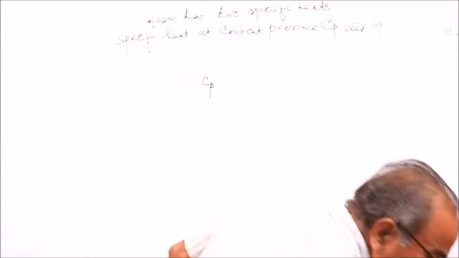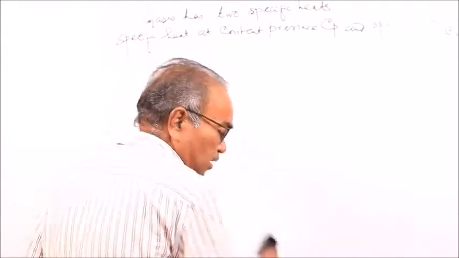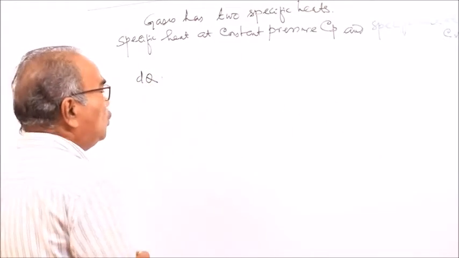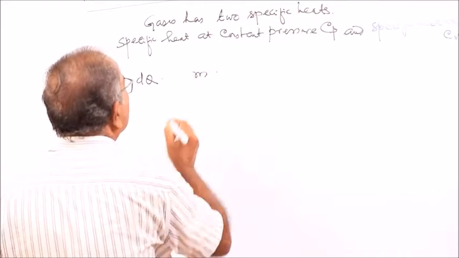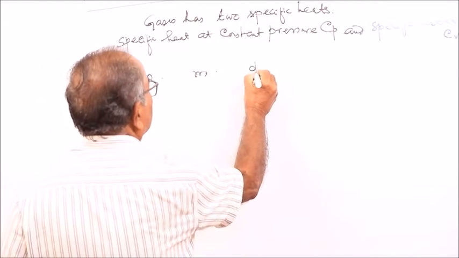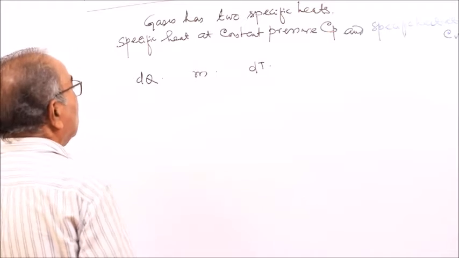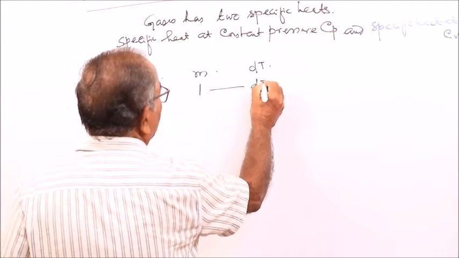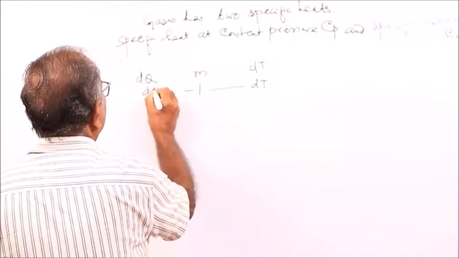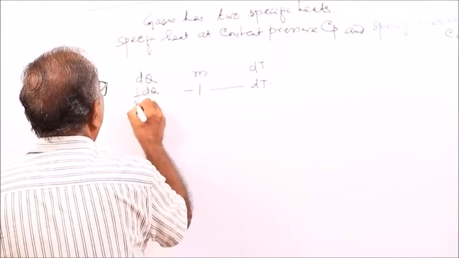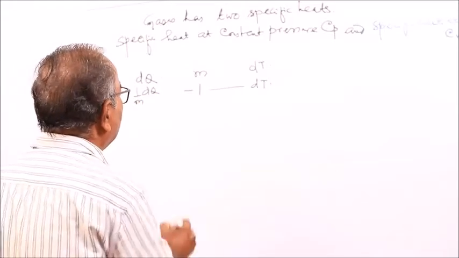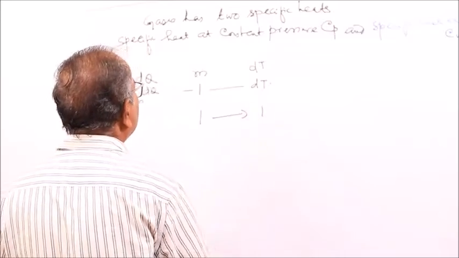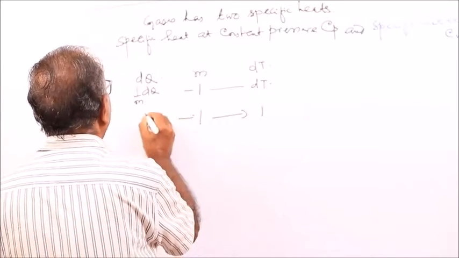If dq amount of heat is given to m grams of substance so that its temperature rises by delta T, then for unit mass, temperature rising by delta T requires dq by m amount of heat.